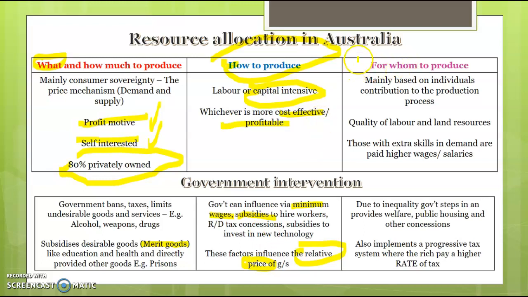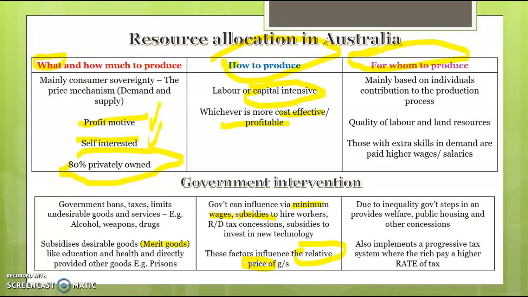And the last question, which is probably the trickiest of the three, is for whom to produce. And basically what that means is who gets access to the goods and services that are produced in a society. In a market economy, it's mainly based on people's contribution to the production process. So those that have a lot of skills that are in demand, if you think doctors, lawyers, entertainers, sports people, they all have skills that are in demand. And therefore, the argument is they get access to more goods and services. So those who contribute more to the production process will get access to most goods and services.